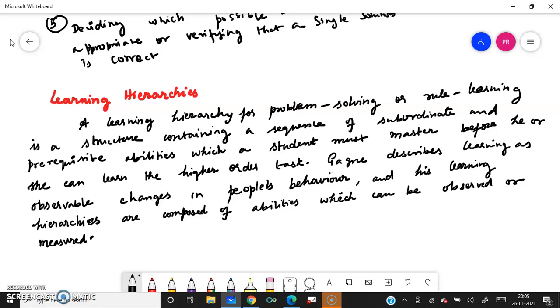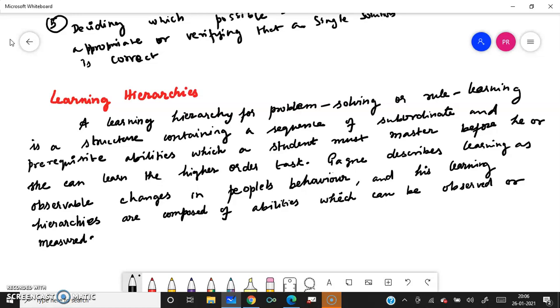However, the distinguishing characteristic of a learning hierarchy is an upside down tree diagram of subordinate and superordinate abilities, which can be demonstrated by students or measured by the teacher. So you are able to write the subordinate and superordinate skills so that you are able to measure them.